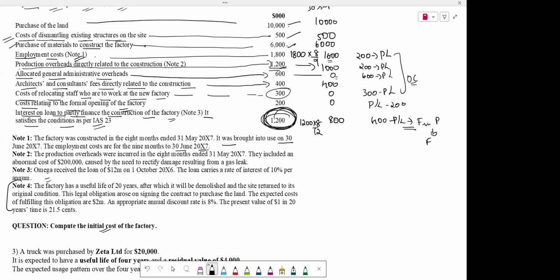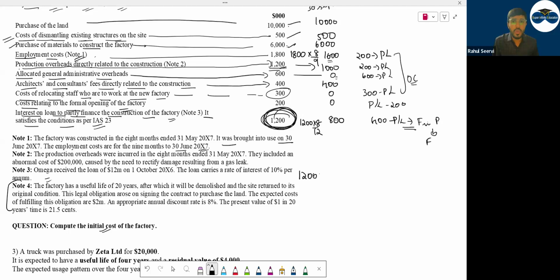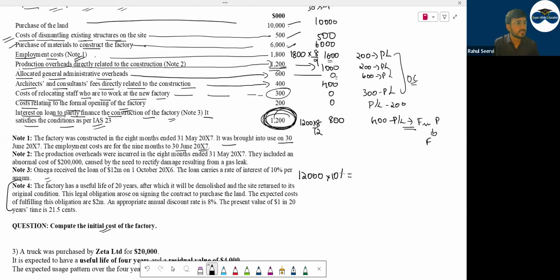Okay. Sir, in note 3, you just multiply 12 million directly into 10% or what? No, 12,000. 12 billion means what, bete? 12,000. Okay. 12,000 into 10%, I'll get full year. Well, 1,200. They've already mentioned 1,200, but this is for full 12 months. We have to take only for 8 months.